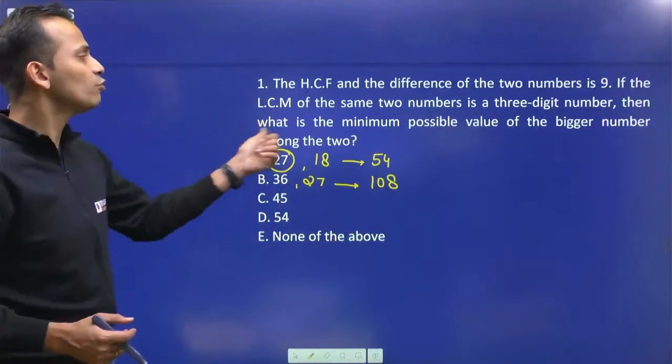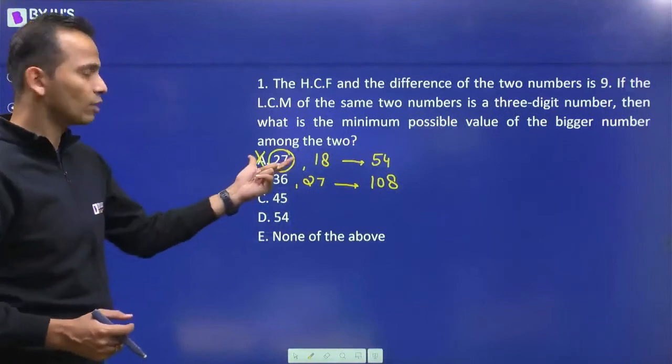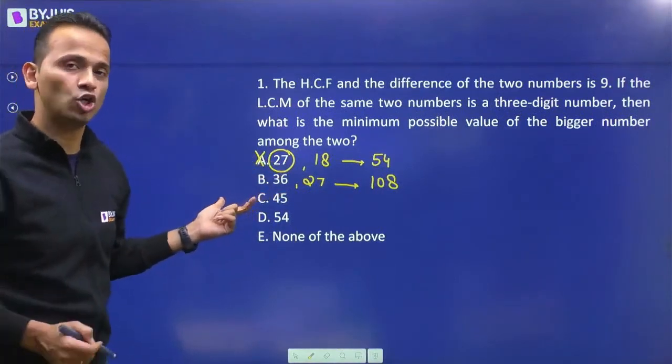Okay. Now we have to find out the minimum possible value of the bigger number. If I'm going through the options, 27 is not the answer. 36 is the next minimum number among the options.